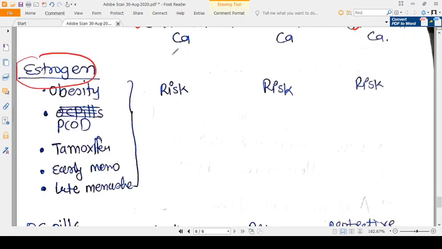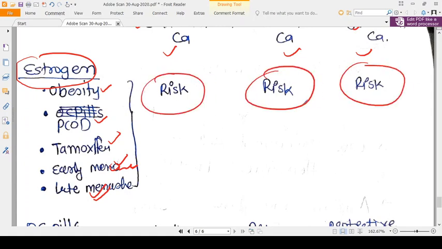Estrogen is a risk factor for all these three carcinomas. And when I talk about estrogen, it comes to obesity, PCOD, tamoxifen, early menarche, late menopause. Everything comes into higher estrogen exposure. So they all carry a risk for all three carcinomas.